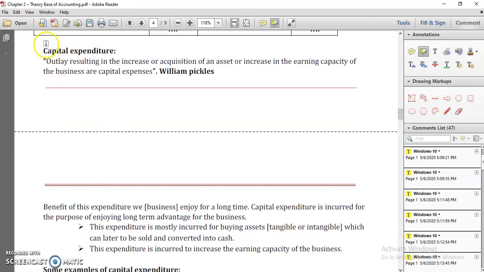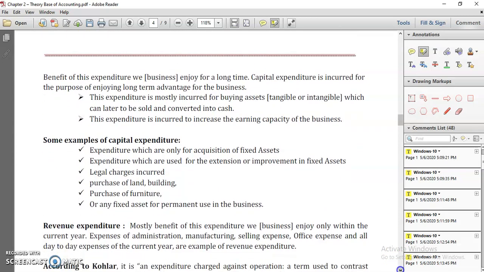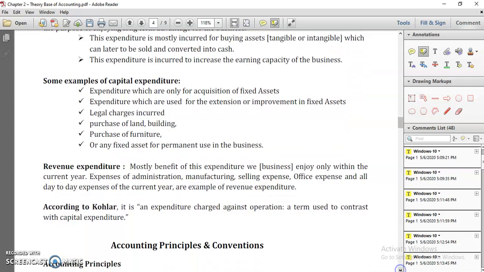Next we have capital expenditure. Capital expenditure means any kind of long-term assets you are purchasing, which can increase the capacity of your business. If you are purchasing machinery, that is called capital expenditure. If you are purchasing a building, that is called capital expenditure. Examples are expenditure only for acquisition of fixed assets, which are long-term assets. Furniture is there, building is there. Those are your capital expenditure.